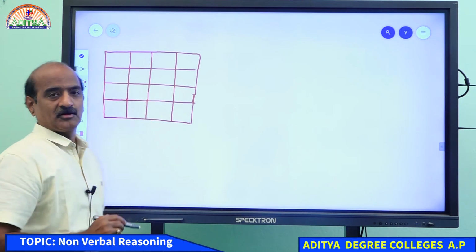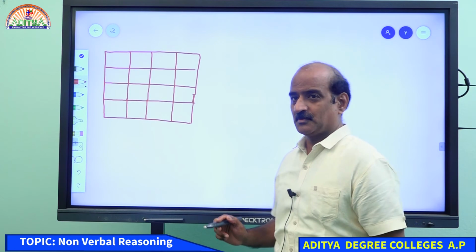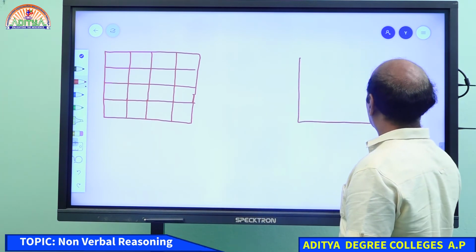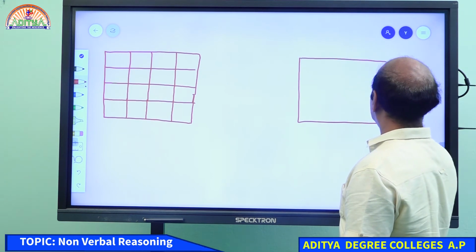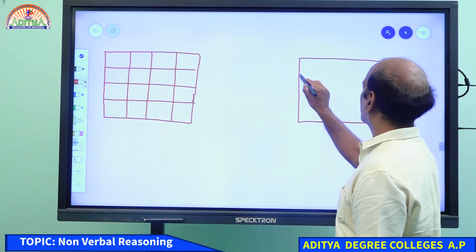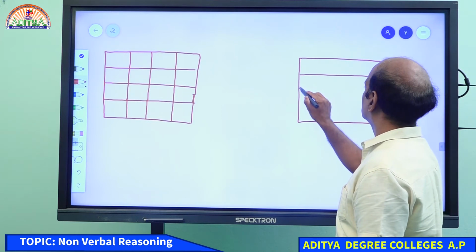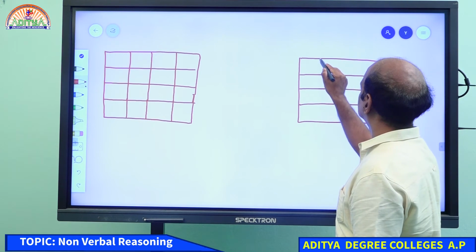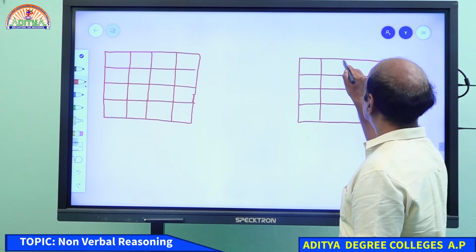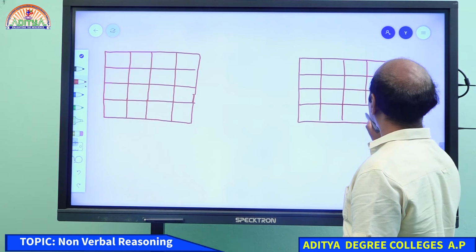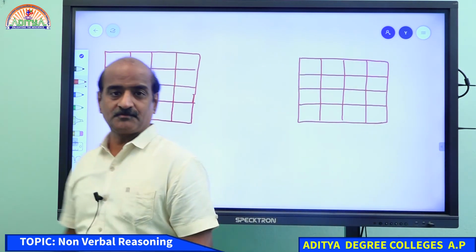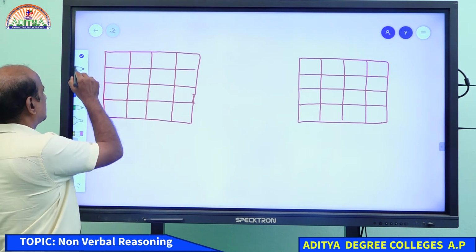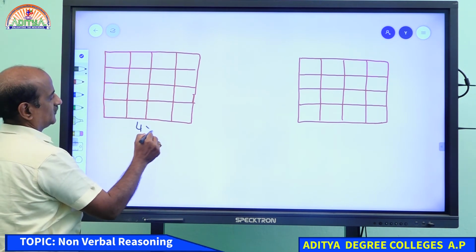Student, calculate the total number of squares as well as rectangles. Come on, student. Here we go. Remember, this is a 4 by 4 figure.